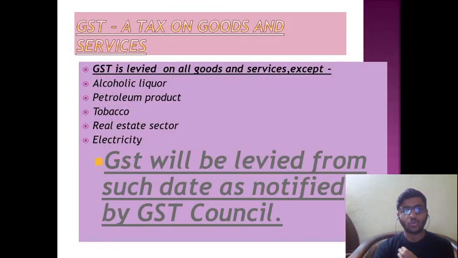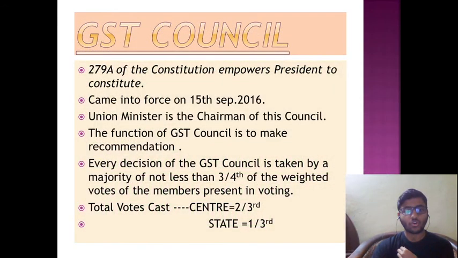GST, a tax on goods and services. GST is levied on all goods and services except on alcoholic liquor, petroleum products, tobacco, real estate sector, and electricity. GST will be levied from such date as notified by the GST Council. It means there will be no GST on alcoholic liquor and many other products, and GST will be levied from such date as notified by the GST Council.